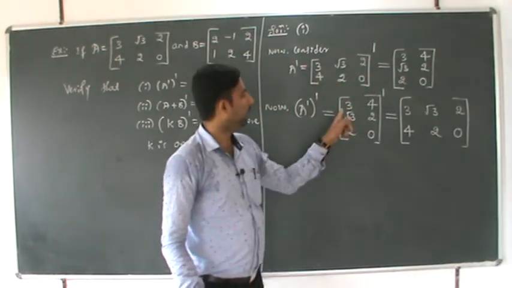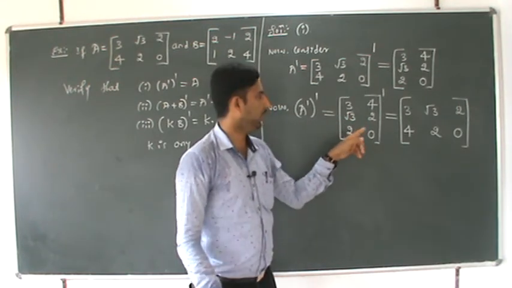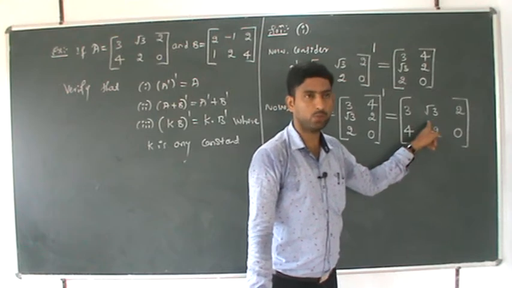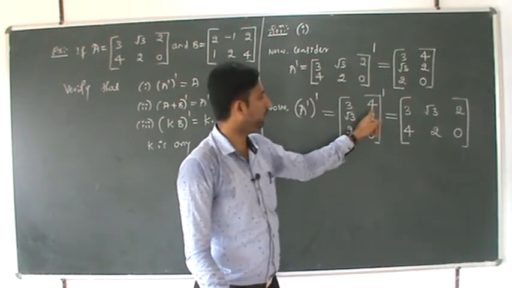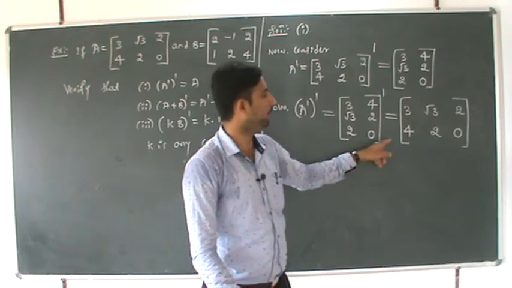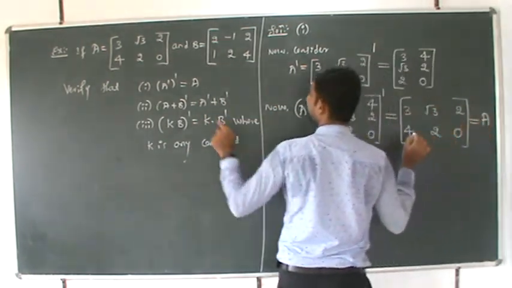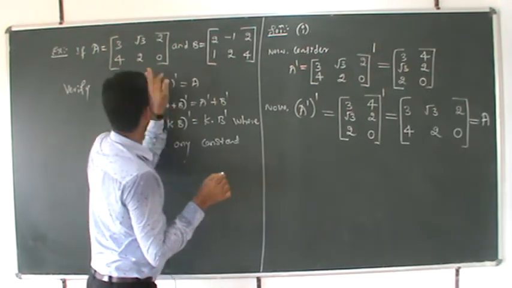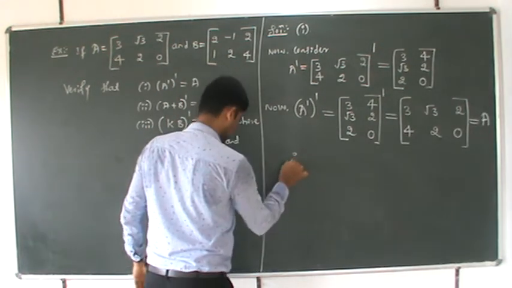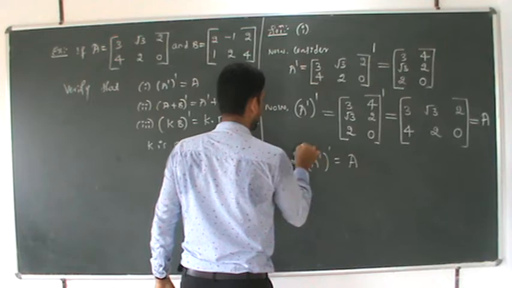Correct? 3 root 3 2, before that it was in column position, now it becomes row position. Before that 4 2 0 was in column position, now it becomes row position. What is this value? Which is nothing but A, the given A. Correct? Therefore A dash whole dash is nothing but A.